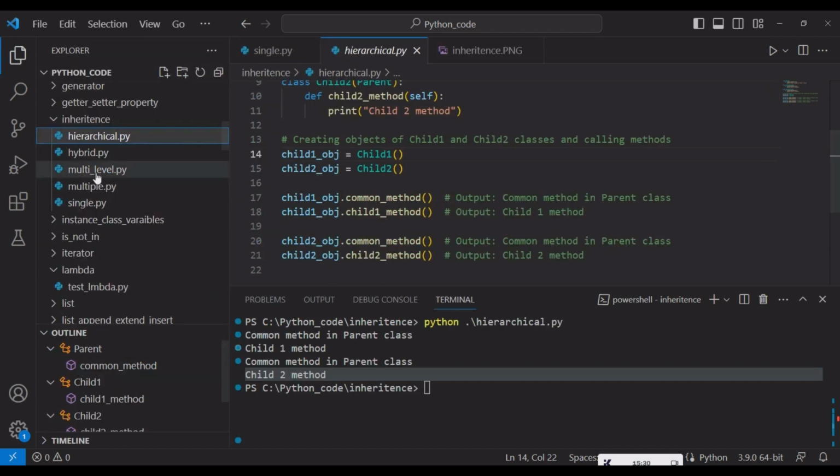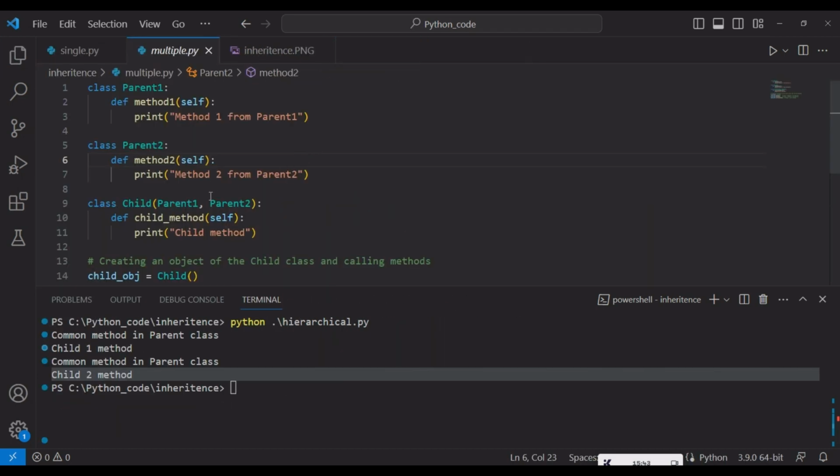Now we will see the multiple inheritance. Suppose a single child class is inheriting multiple parent classes, then that is multiple inheritance. If you see here, I have two parent classes, parent1 and parent2, and parent1 has the method1 method and parent2 has the method2 method. Okay, if we inherit parent1 and parent2 in the child class, then we can access method1 and method2.